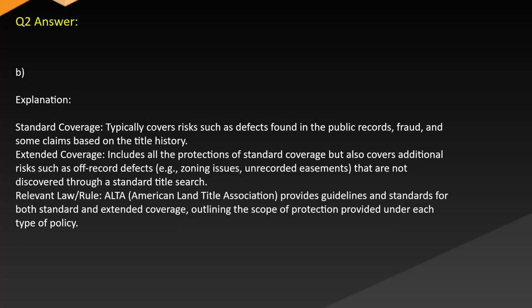Answer B. Explanation. Standard coverage typically covers risks such as defects found in the public records, fraud, and some claims based on the title history. Extended coverage includes all the protections of standard coverage, but also covers additional risks such as off-record defects, e.g. zoning issues, unrecorded easements that are not discovered through a standard title search. Relevant law rule. ALTA, American Land Title Association, provides guidelines and standards for both standard and extended coverage, outlining the scope of protection provided under each type of policy.